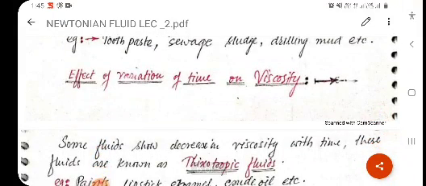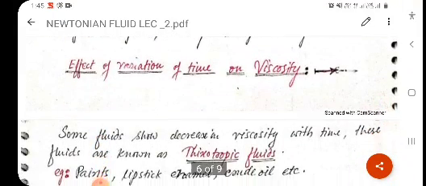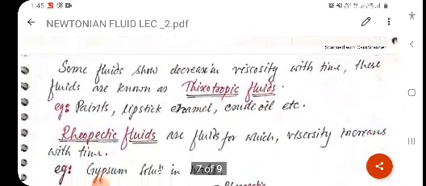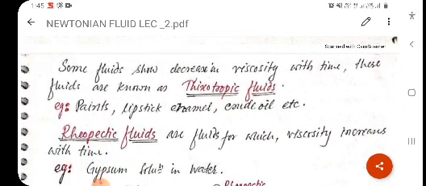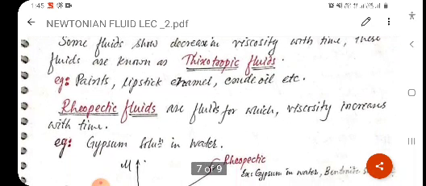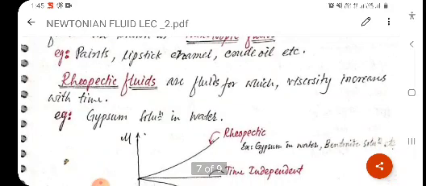Now we will discuss the effect of variation of time on viscosity. Some fluids decrease in viscosity with time. As the time increases, viscosity decreases. These fluids are known as thixotropic fluids. Examples are paints, lipstick, enamel, crude oil, etc. Next part is rheopectic fluid. These are fluids in which viscosity increases with time. Example is gypsum solution in water.